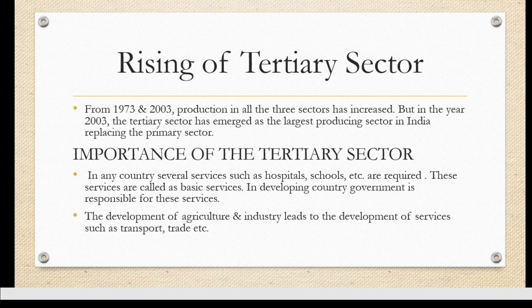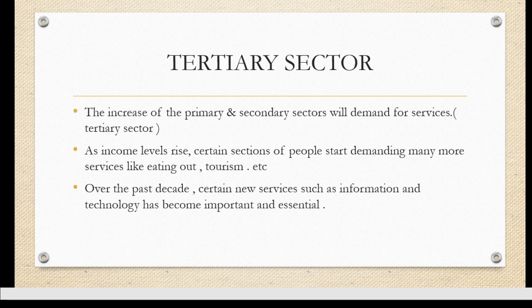The second reason is that the development of agriculture and industry led to different services such as transportation, trade, storage, and many such things, which has improved the Indian economy.